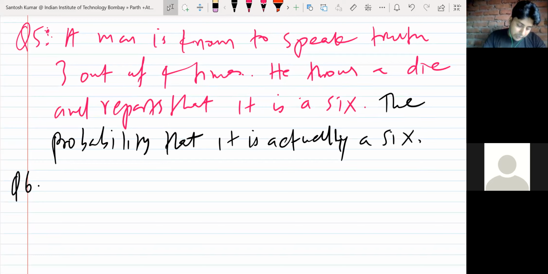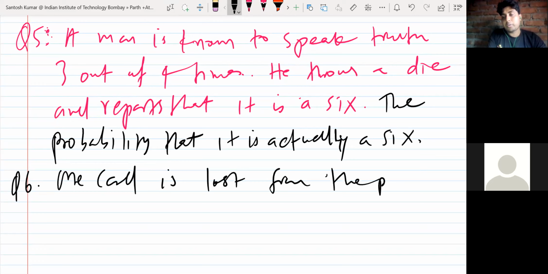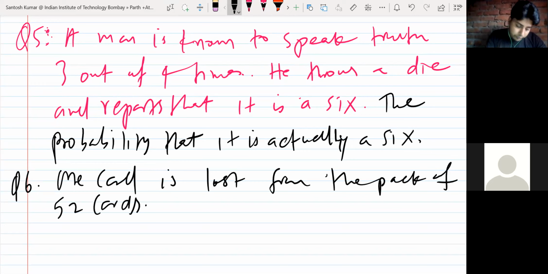A pack of playing cards was found to contain only 51 cards. So you can say one card is lost from the pack of 52 cards.